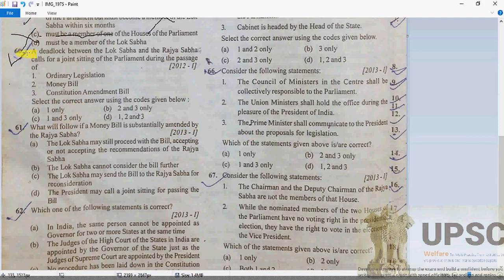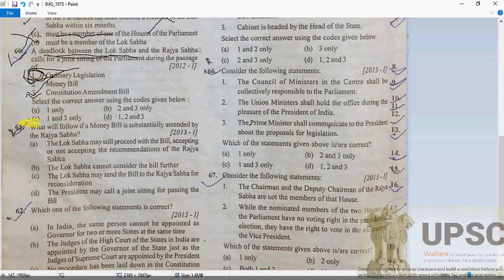Now question number 60. As we know, a deadlock between the Lok Sabha and the Rajya Sabha calls for a joint sitting of Parliament during the passage of ordinary legislation, the money bill and the constitution amendment bill? No, only ordinary legislation. So 60, absolutely, the first is correct. The second and third are wrong here.